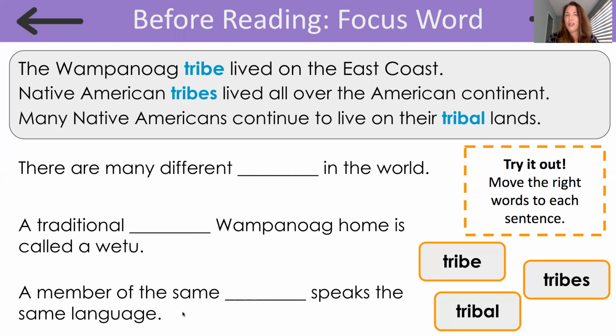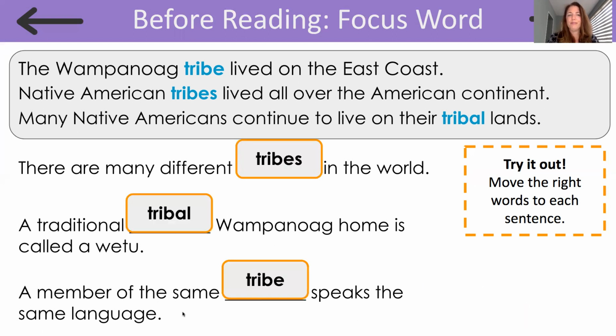Now let's take a look at where these words belong, readers. So the word that best completed this sentence was the word tribes. Why do we use the word tribes in this sentence? Right. The word here is many. So many is showing us that there's more than one, that it's plural. So we have to use the form of the word tribes with an S at the end to show that there's more than one. Great job.